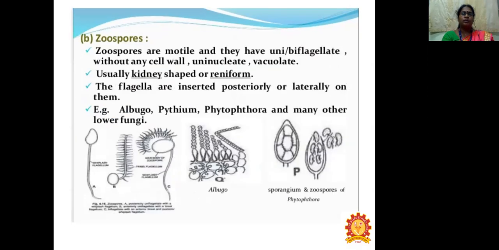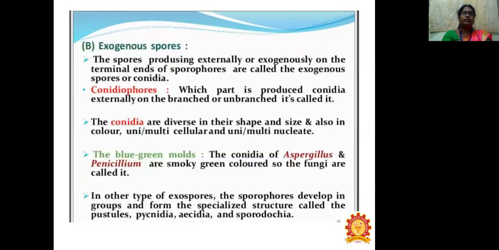Zoospores are motile, uni- or biflagellate, without any cell wall, uninucleate and vacuolate. They are usually kidney-shaped or reniform. The flagella are inserted posteriorly and laterally. Examples are Albugo, Pythium, Phytophthora and many other lower fungi.